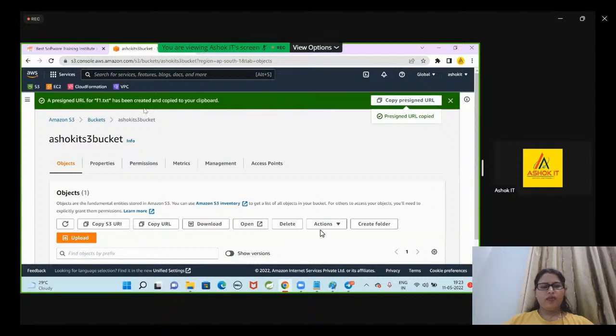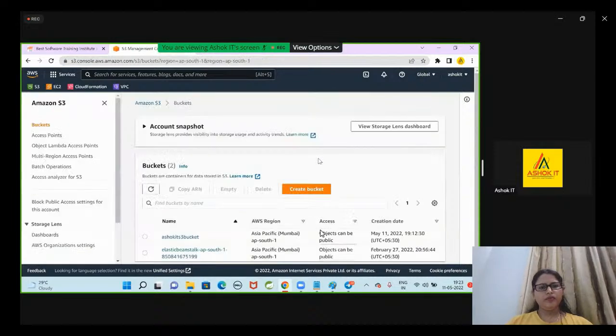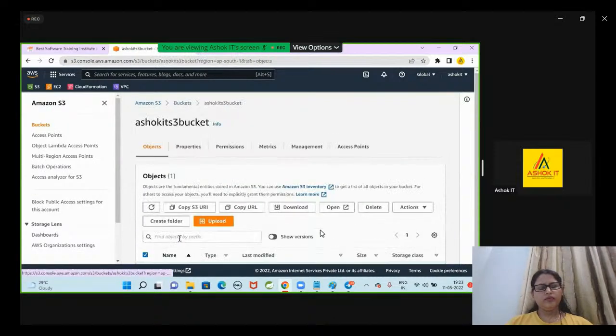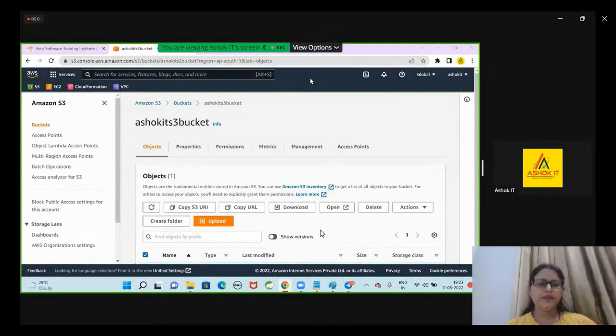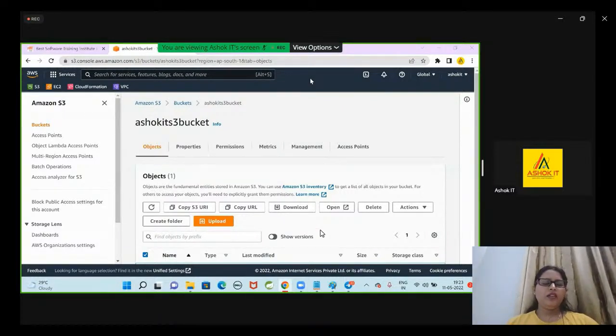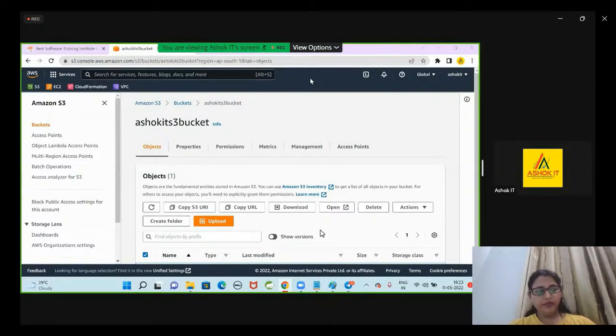That's fine. Now tell me, does my bucket have versioning or not? I have created a bucket. My bucket is having some versioning. Can you tell me what is the purpose of versioning in S3? If you want to store multiple variants of the same file or object, then you can go for the versioning concept.